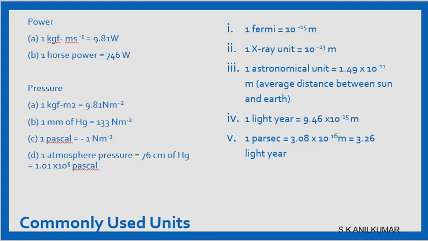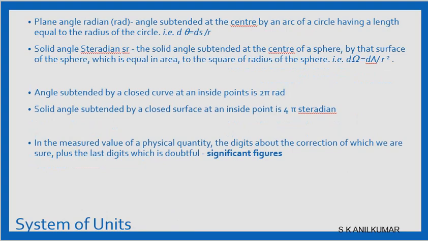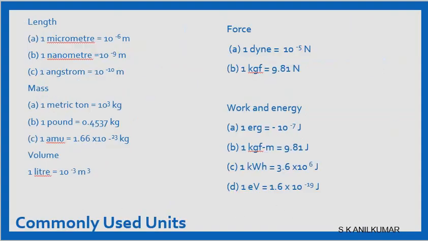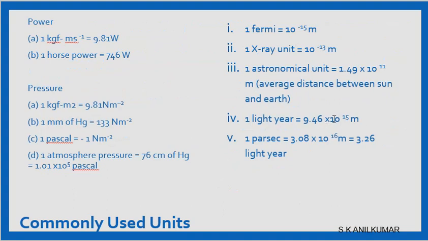Astronomical unit, AU. Then we have a light year. Light year is 9.46 into 10 power 15 meter. So that is why when we were talking about length, we have this 1 by 299 part per second. So light year is 9.46 into 10 power 15 meter. This is 10 power 11 meter. This is 10 power 15 meter. And what is parsec? Parsec is 3 into 10 power 16 meter, that is 3.26 light year. 1 light year is 9.46. Parsec is 3.26 light year. So these are the common units.